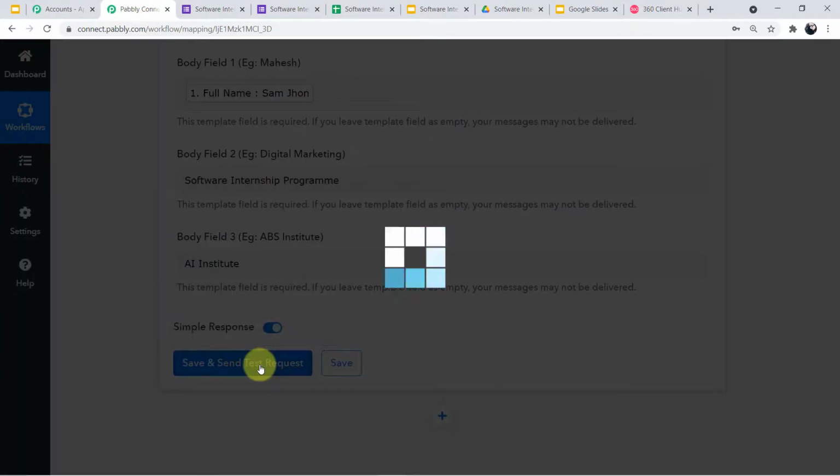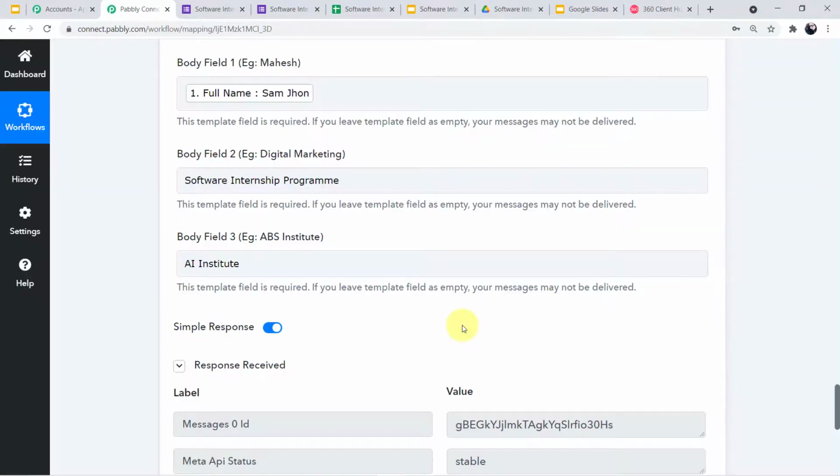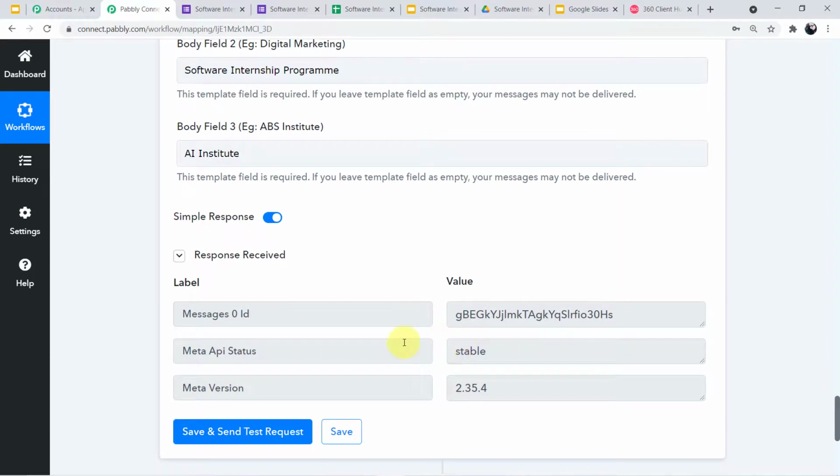And now I'll click on save and send test request. Now we will see the responses if they are positive or not. Let it load for a second. Okay, you can see, guys, the responses are completely positive.